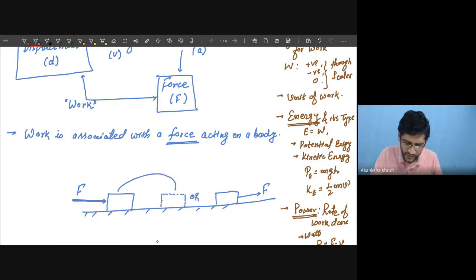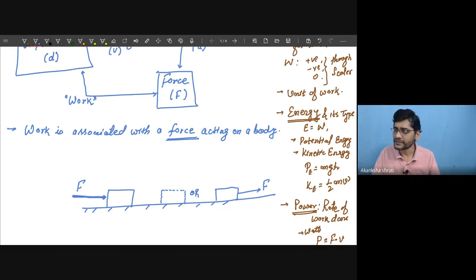The body has moved from here to here, not by jumping in air, but by sliding over this surface. So while sliding, how much displacement has this body covered? That we need to understand. Students, for understanding the displacement, we are always considering the straight line distance between the center.